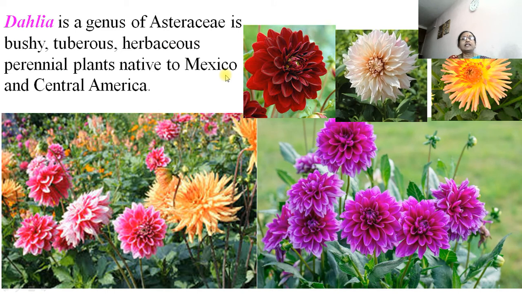The next one is the Dahlia. The genus of Asteraceae is bushy, tuberous, herbaceous, perennial. Plants are native to Mexico or Central America, and they are cold loving plants. Dahlia plants have very large flowers, but it is not a flower, it is the inflorescence, which we can get in the garden.